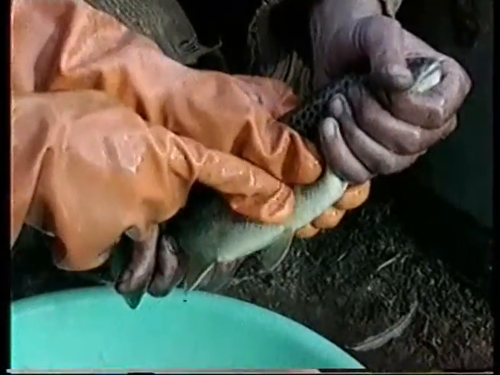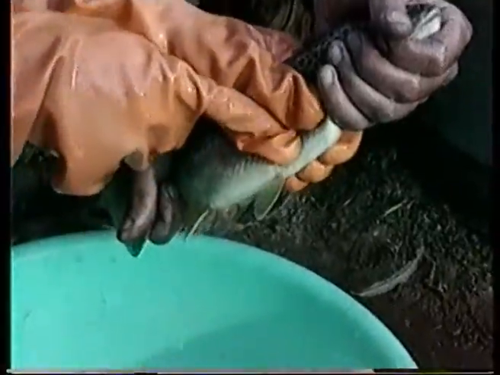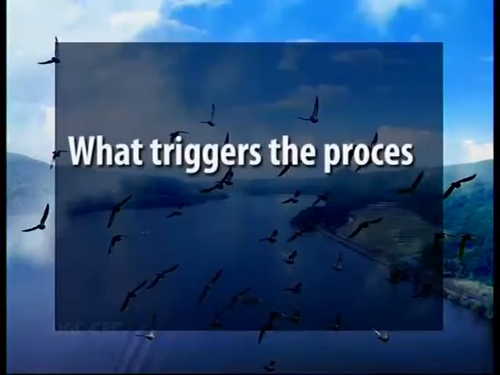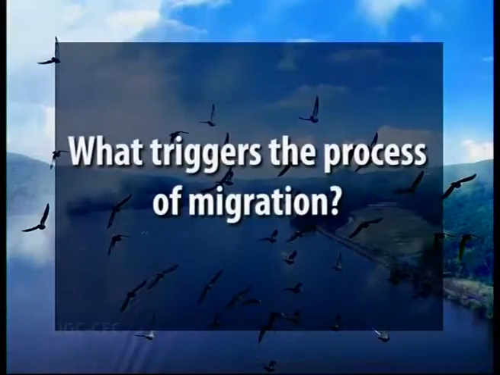Fishes also have another benefit, that they also have got the benefit of protection of the eggs and fingerlings that hatch out of their eggs. Now, what triggers the process of migration?